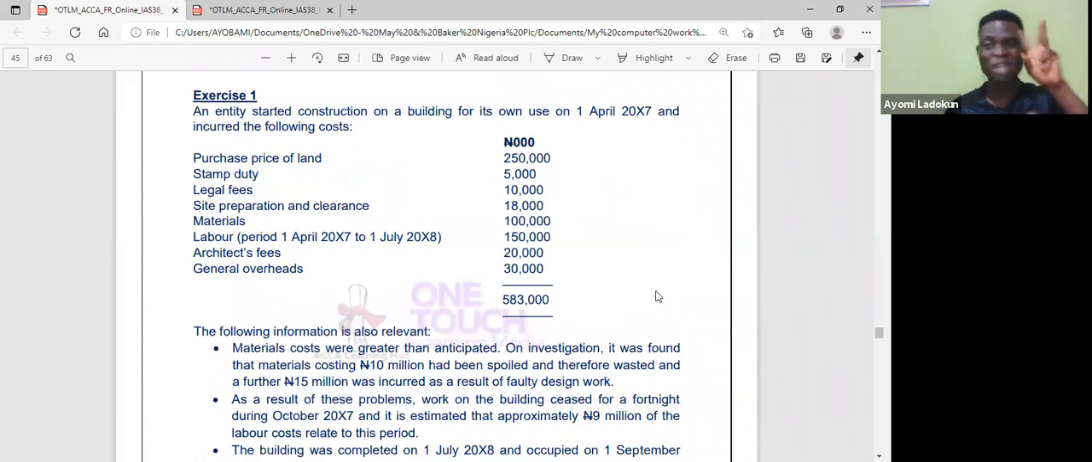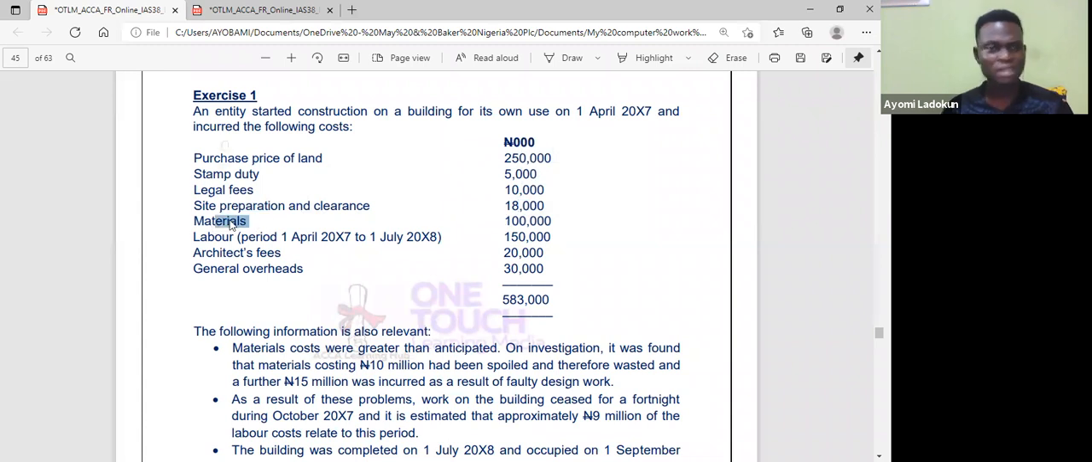So what do I remember? Three things: purchase price, directly attributable cost, and cost of dismantling. That's it. So I will now go to the question. Purchase price of land will be included. Stamp duty should be directly attributable, so it is also included. Legal fee, because I have this construction, so I pay, it's directly attributable. Site preparation is also attributable.